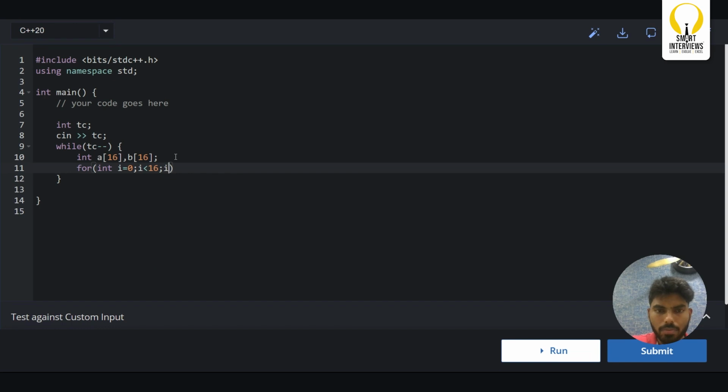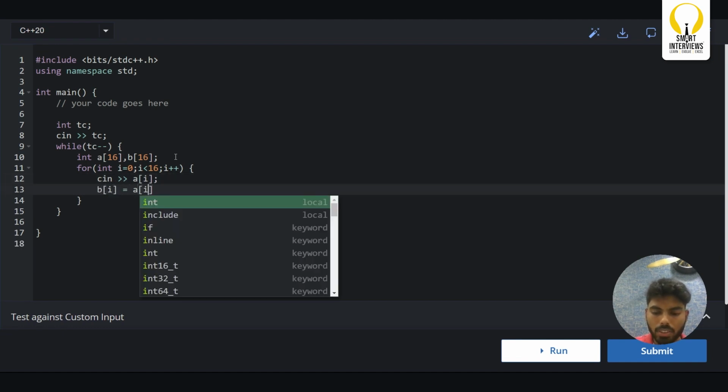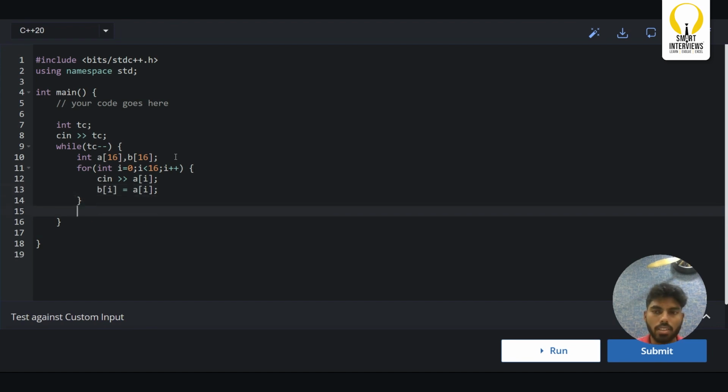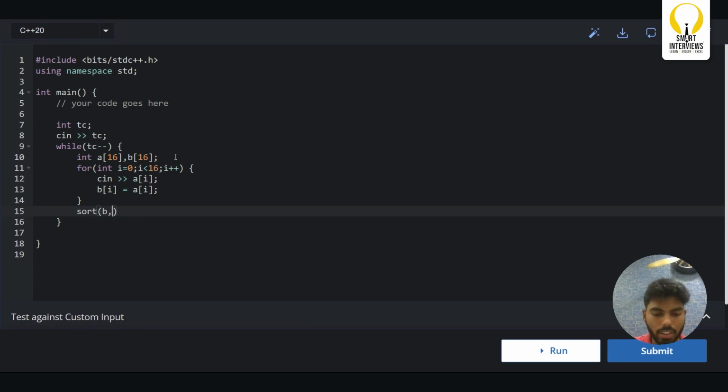I'm going to take the value into my array and simply append the same value to the temporary array, which is B of I. Done. Now once this is done, we need to sort the array, sorting the B array: sort B, B plus 16.